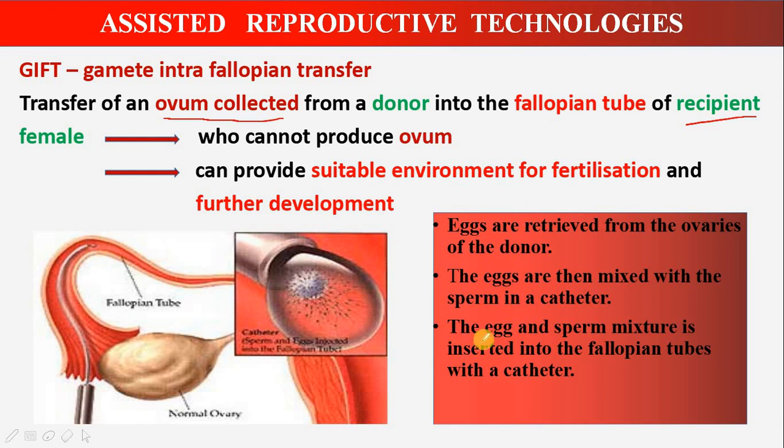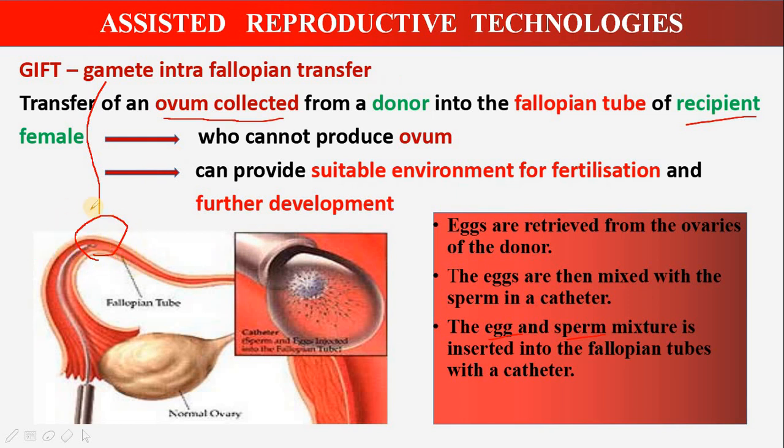That is why it is called gamete intrafallopian transfer. That is, both the egg and the sperms, the gametes, are transferred into the fallopian tube. So it is called gamete, inside the fallopian tube. So this is called gamete intrafallopian transfer.